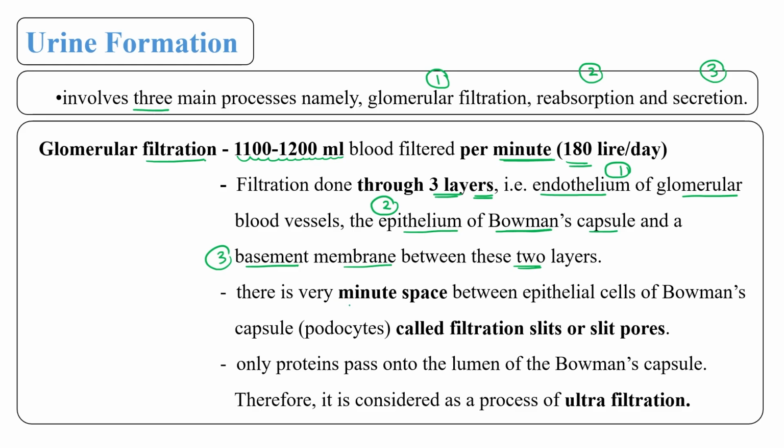Okay, and there is a very minute space between the epithelial cells of Bowman's capsule, because this epithelium layer of Bowman's capsule has pseudopodia-like structures which are known as podocytes. Because of the creation of this type of structure, there are certain slit-type structures present in between.